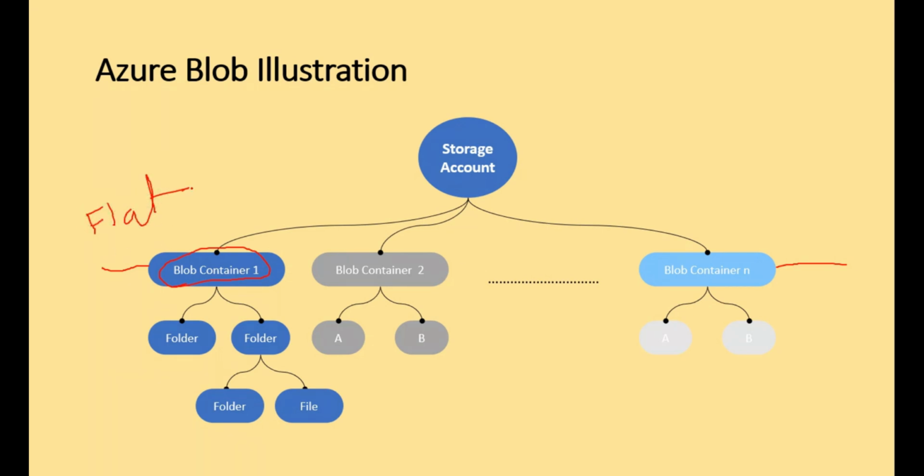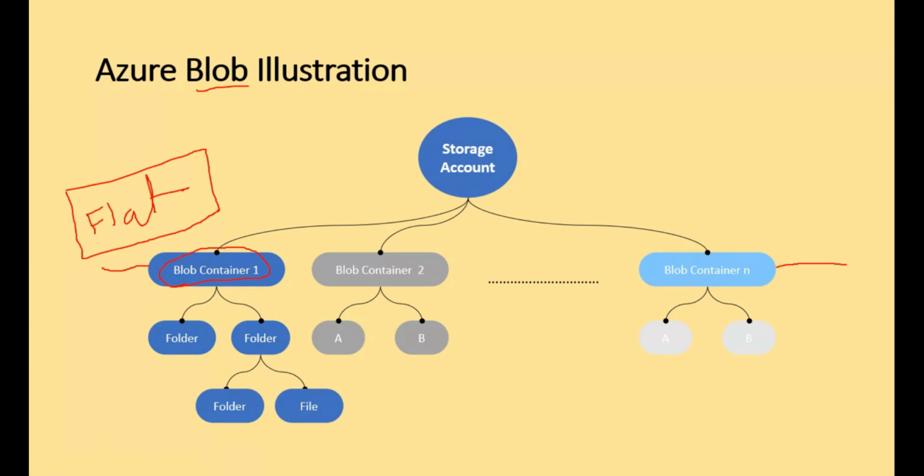So please note this. This is important when you want to understand the data lake. Data lake is not a flat hierarchy, so that's where it differs from blob storage. So that is a hierarchical file format. But blob is a flat file format because of this reason. So we cannot have a container inside a container. So hope this is clear.